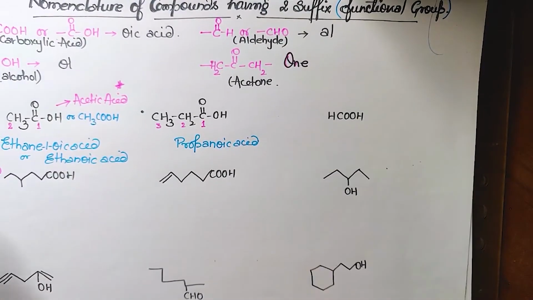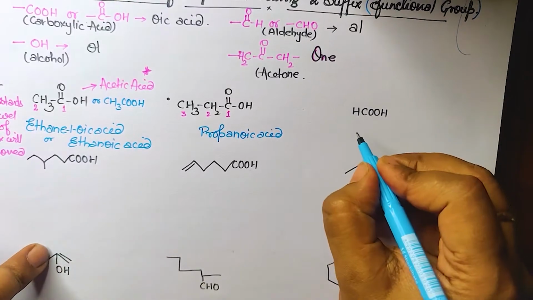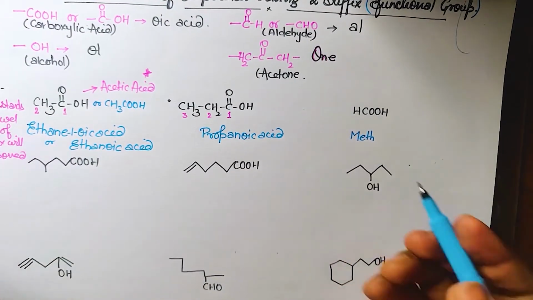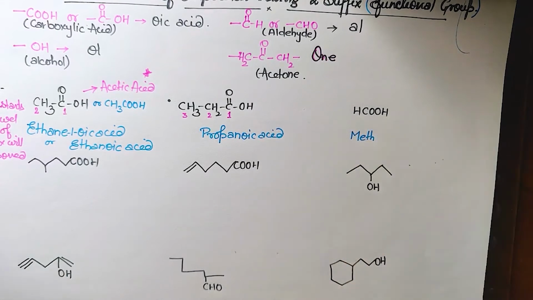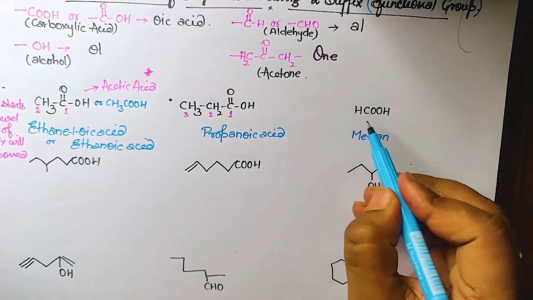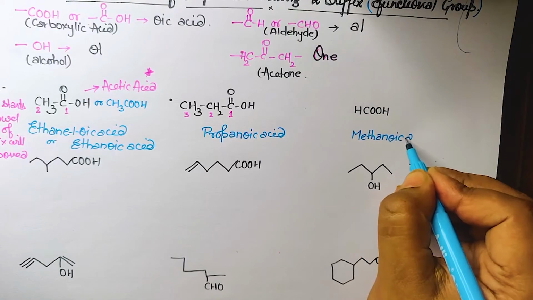Okay, now next come to this point. How many carbon is there? Just one. Yes. So what will be the name? For one carbon we say meth, and obviously there is no other carbon, so we will consider the single bond only. It will be methane, and COOH is there, so oic acid. E we will remove, and this will be methanoic acid.